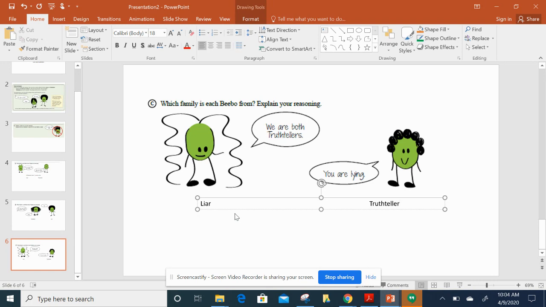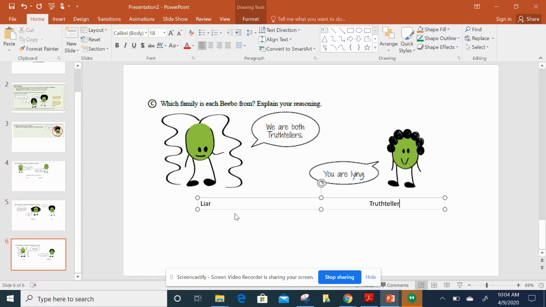Guys, as you go through your statements, again, some of these hurt your head, my head, and so just think through them. You're going to be asked whether questions are good questions or not. So to do that, you're going to think about, how would a truth teller answer this question? How would a liar answer this question?